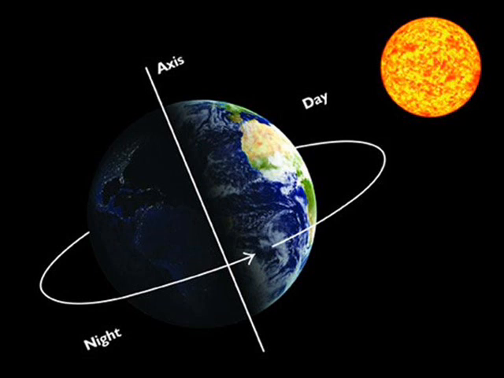The rotation of Earth lasts 24 hours. In general, there are 12 hours of day and 12 hours of night. This happens near the equator, where the day and the night have approximately the same duration. If you are further away from the equator, the duration of the night and day varies according to the season.